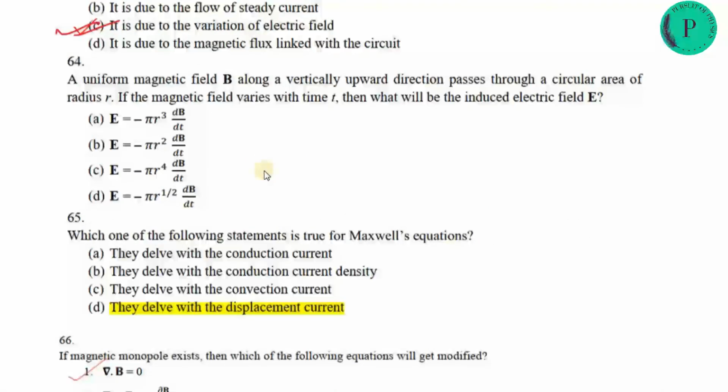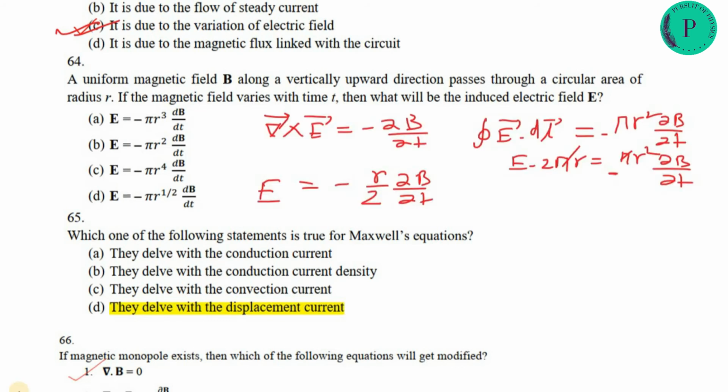Next is 64. A uniform magnetic field B along the vertical upward direction passes through a circular area of radius r. If the magnetic field varies with time t, then what will be the induced electric field E? I think this question is wrong, because if you use the Maxwell equation, you do not reach any option here. Check it. According to me, there is an option error, so no option is correct.